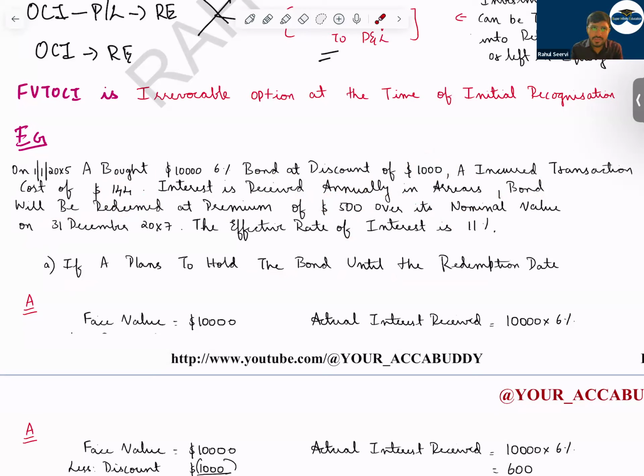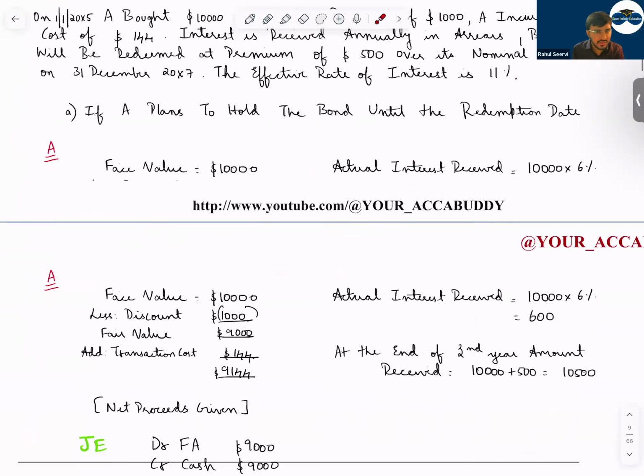That means the business model test is satisfied, and the contractual cash flow test is satisfied. In that case, which method do we follow? We will follow the amortized cost method. So fair value is 10,000. How much is the discount? We have got a discount of 1,000.